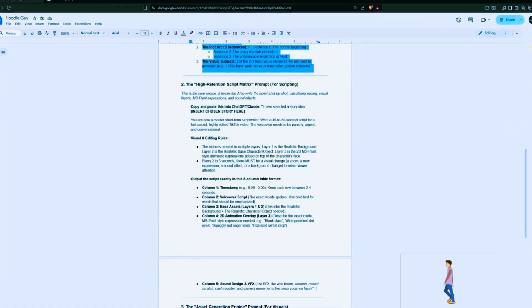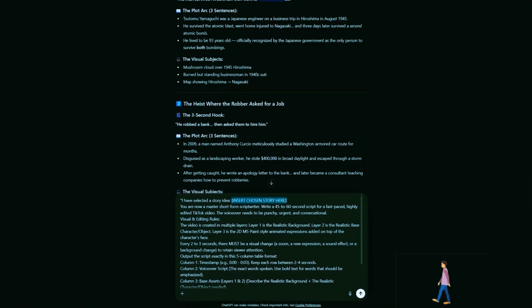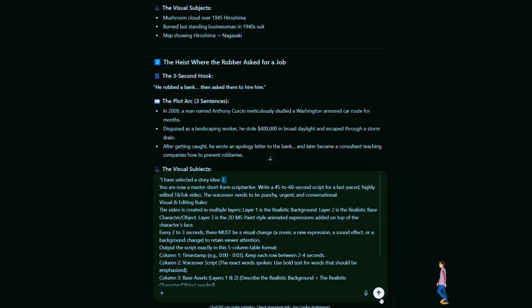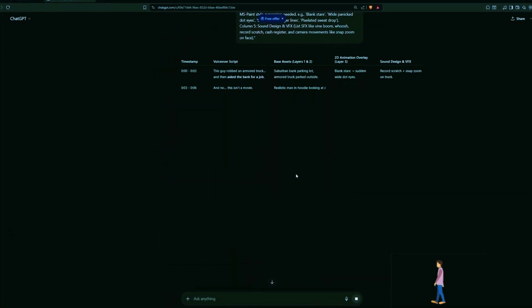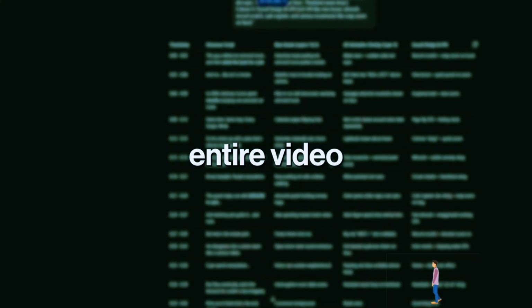Now we build the architecture. I am grabbing my second prompt, the script prompt, and I am adding in the title from our idea into the placeholder in the prompt. ChatGPT takes that raw story and constructs a fully fleshed out 5-column table. It is basically directing the entire video for you.